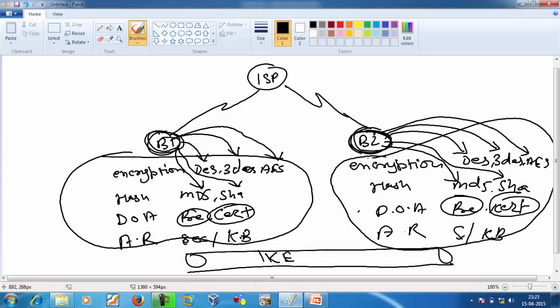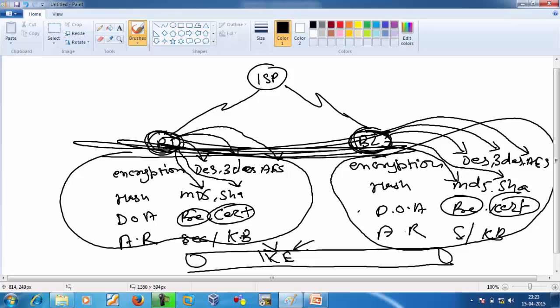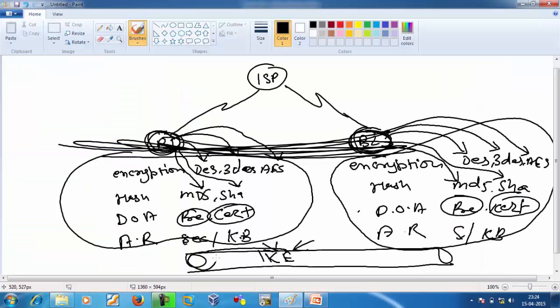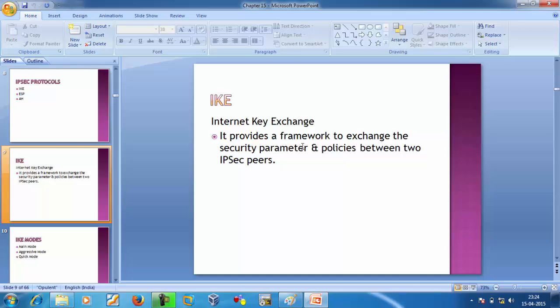These parameters will be negotiated through IKE. So IKE provides a framework between two IPsec peers so that they can exchange their policies, parameters and attributes. Again I am repeating, IKE provides a framework to exchange the security parameters and policies between two IPsec peers.